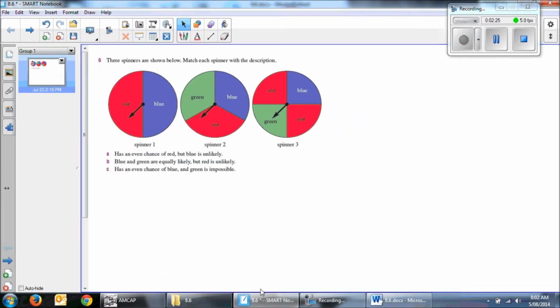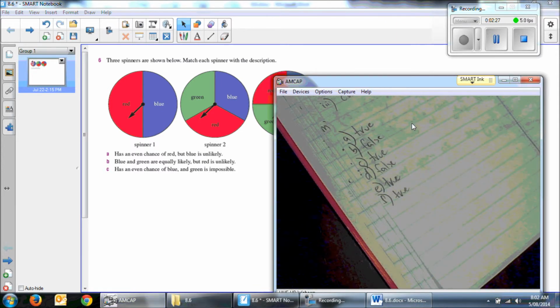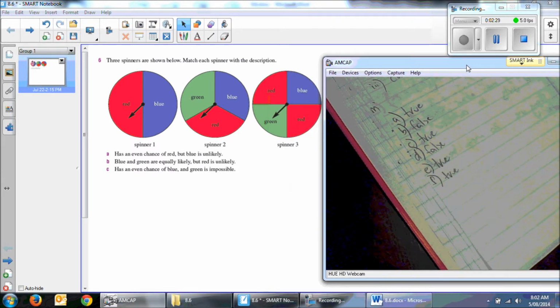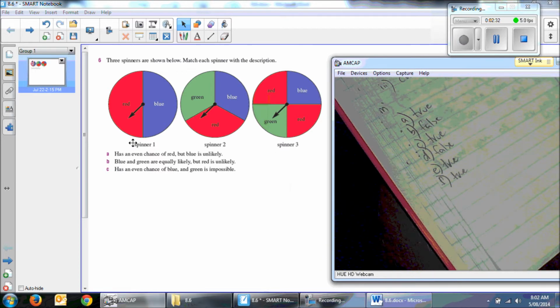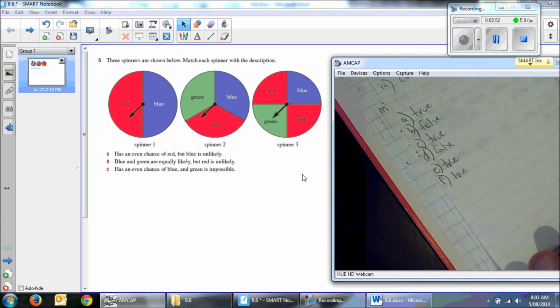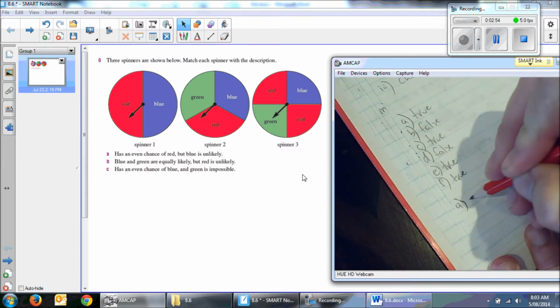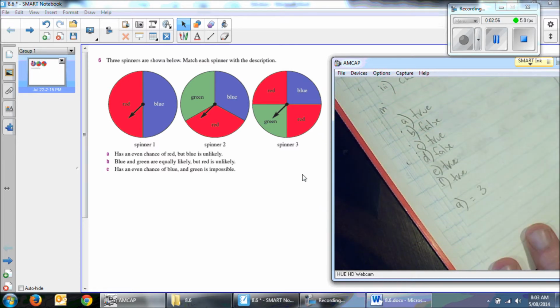Let's have a look at question 6. Three spinners are shown below. Match the description depending on the spinner. A says we have an even chance of red, but blue is unlikely. We've got an even chance of red on this one, but blue is also an even chance. On this one, they're both equal, but here we've got 2 reds, which make up half of the spinner, and blue is less than 50%. So for A, that equals spinner 3.